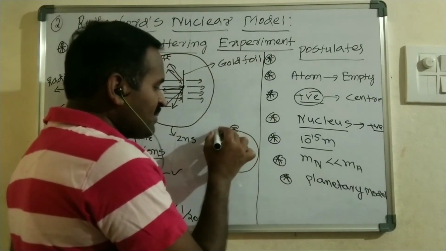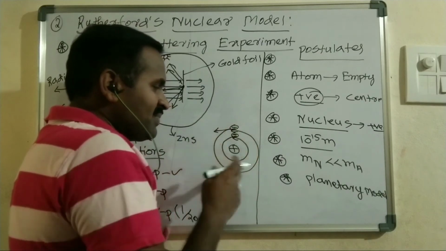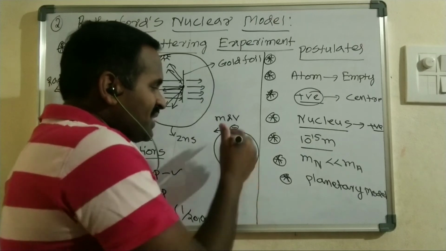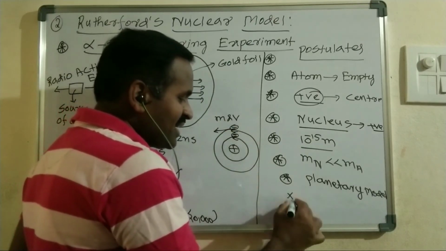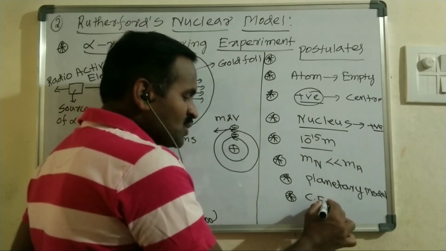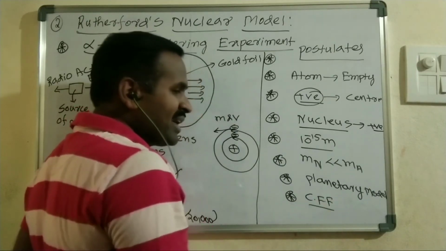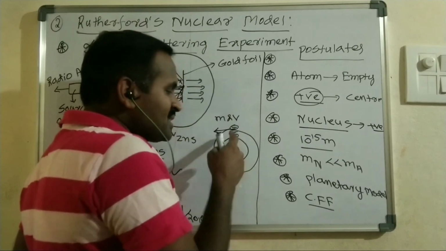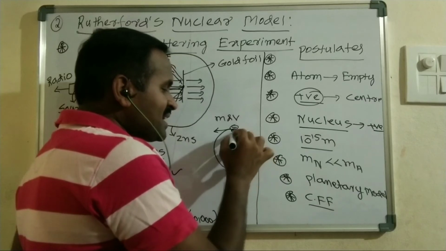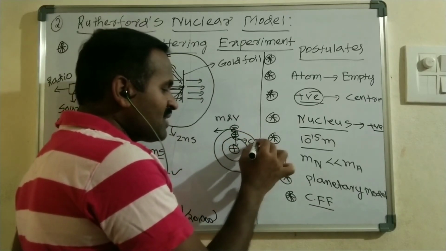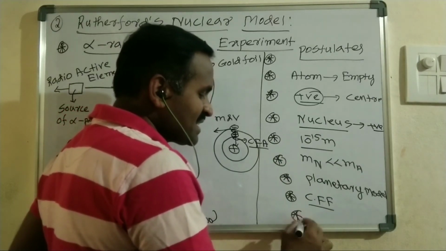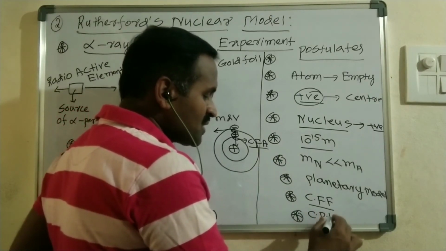Whenever the electron is revolving in a continuous circular orbit, it has a certain mass and velocity. So whenever this electron revolves around the nucleus, it experiences mainly two types of forces. One is the centrifugal force, which acts outwards from the nucleus, whereas between the nucleus and electrons there is a Coulombic force of attraction. This Coulombic force of attraction is called the centripetal force, right?